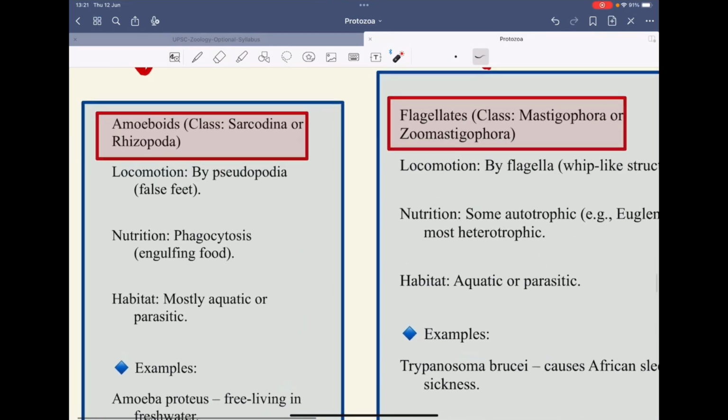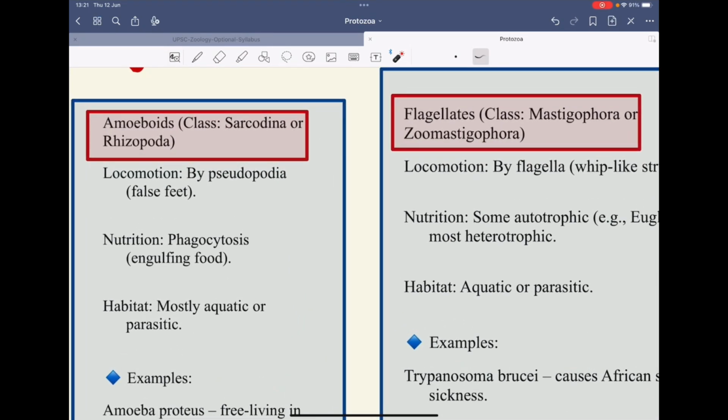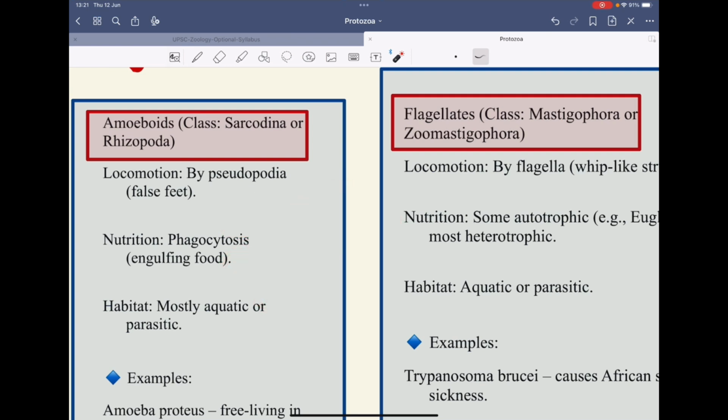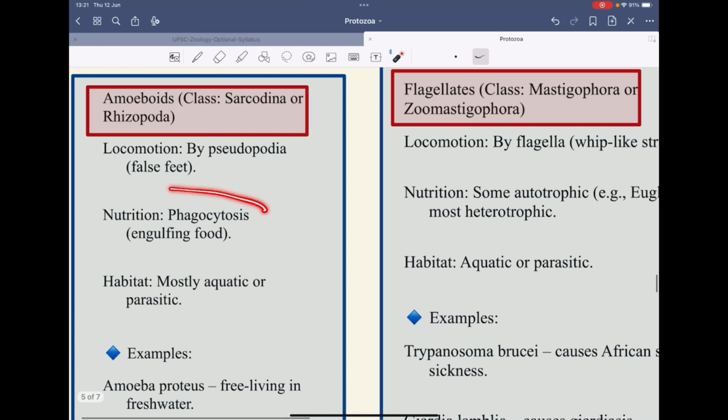Now, discussing the classification. The protozoa have been classified into four different classes. The first one is the amoeboids, which is the class Sarcodina or Rhizopoda. The locomotion in this case is using false feet, that is, the pseudopodia. You see, in amoeba, there are these lobe-like structures. These are called pseudopodia. The nutrition is by phagocytosis.